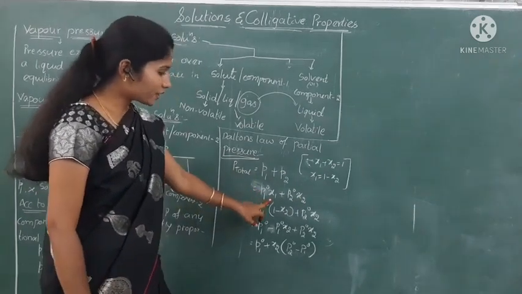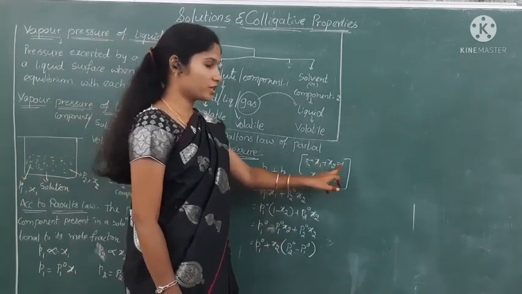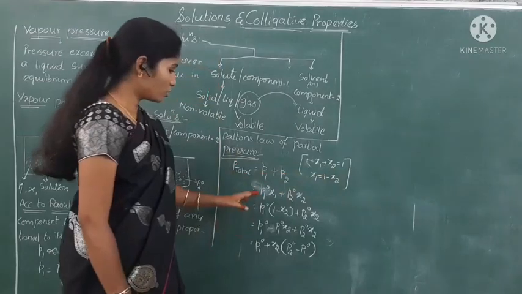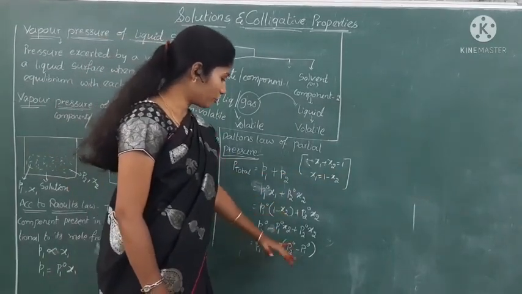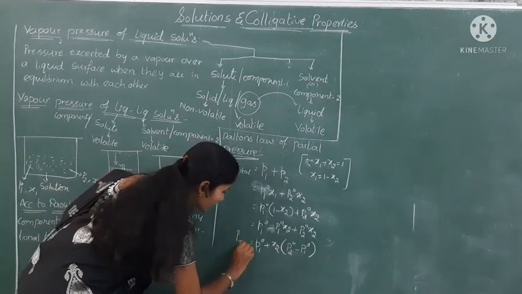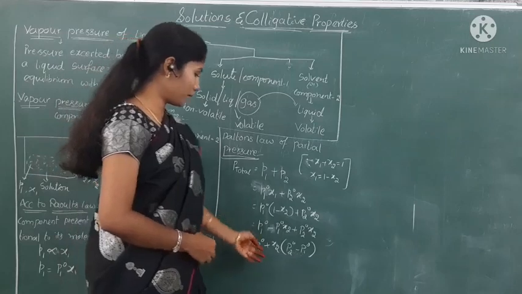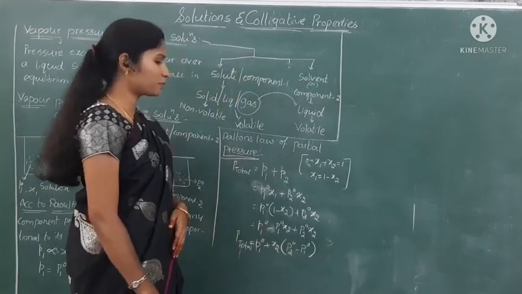Next, x1 can be written as 1 minus x2 because x1 plus x2 is equal to 1. By multiplying and taking x2 as common, we get the equation P total is equal to P1 naught plus x2 into P2 naught minus P1 naught.